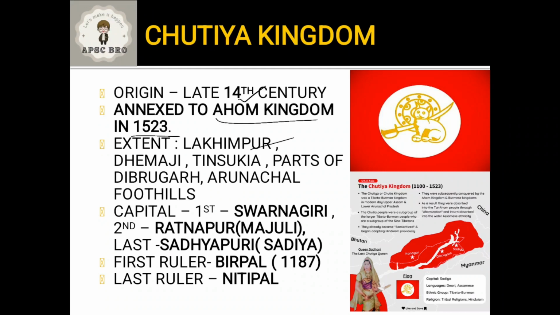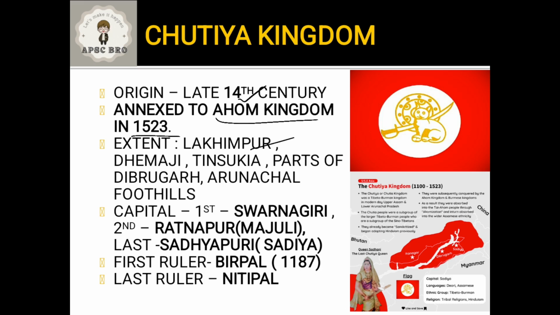Okay. Chutiya Kingdom extended up to Lakhimpur, Dhemaji, Tinsukia, parts of Dibrugarh and Arunachal foothills. It is said that towards the northern bank of Brahmaputra, the Chutiya Kingdom extended up to the present-day Bishwanath Charli. Okay, so it was quite an important and big kingdom at that time. The importance of Chutiya Kingdom rose because it was at a time when a few other important kingdoms rose in Assam. It was contemporary to Ahom Kingdom, Kachari Kingdom, and Koch Kingdom. So its importance in Assam history is immense.